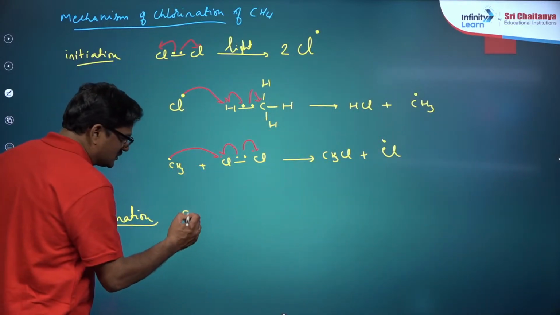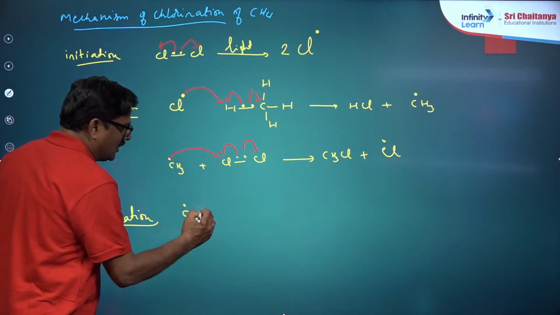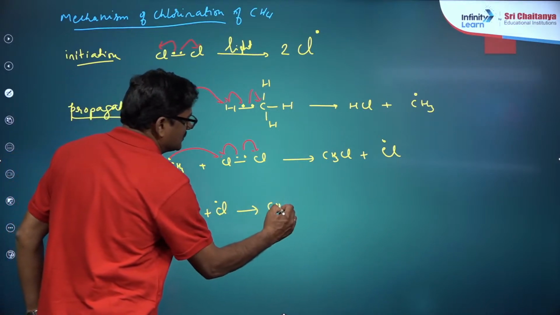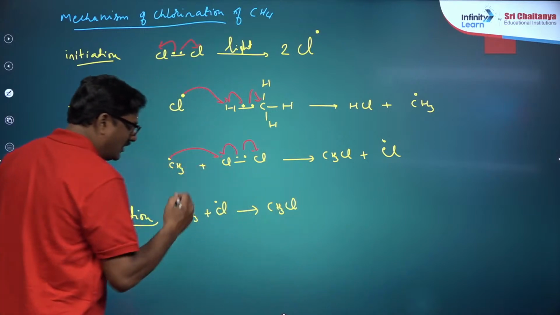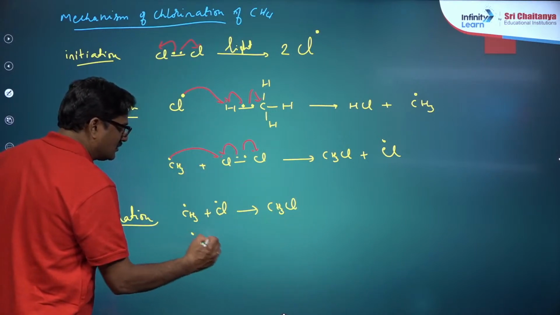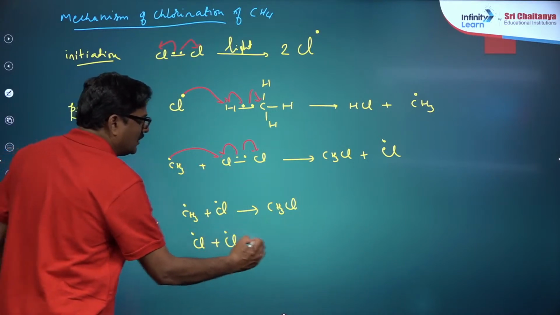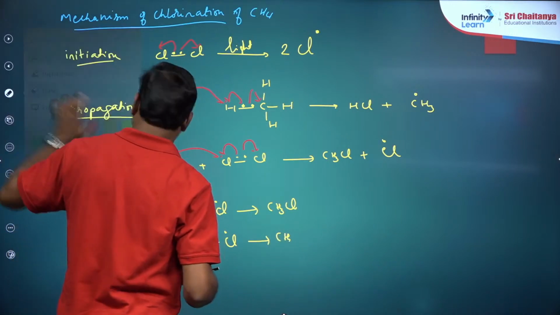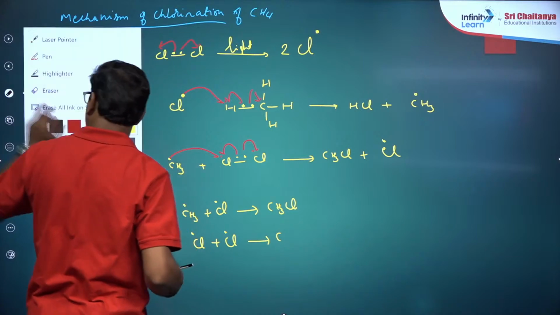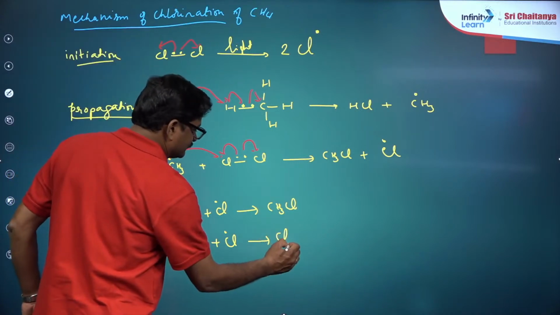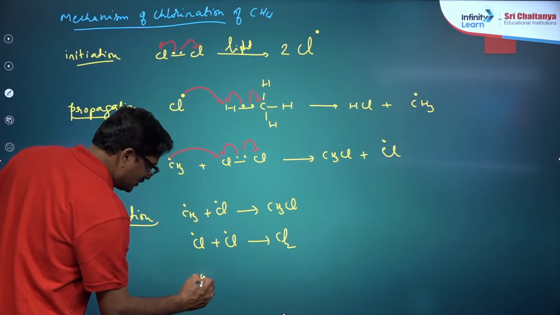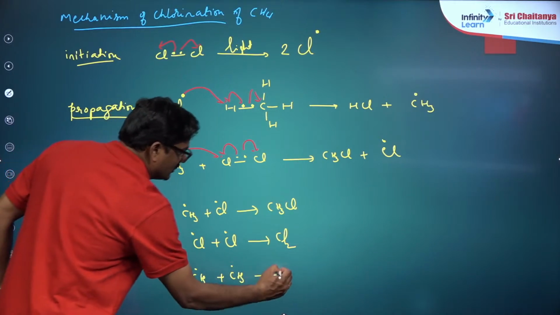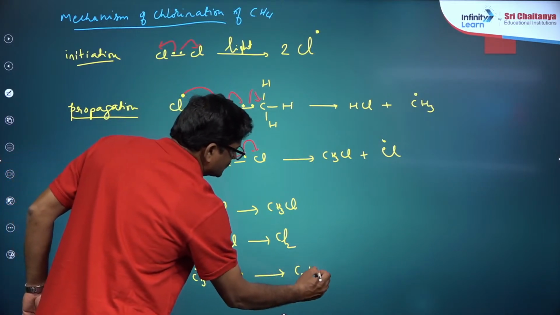So there CH3 dot and Cl dot give rise to CH3Cl, and another thing is Cl dot plus Cl dot gives rise to Cl2, and CH3 dot and CH3 dot give rise to C2H6, ethane.